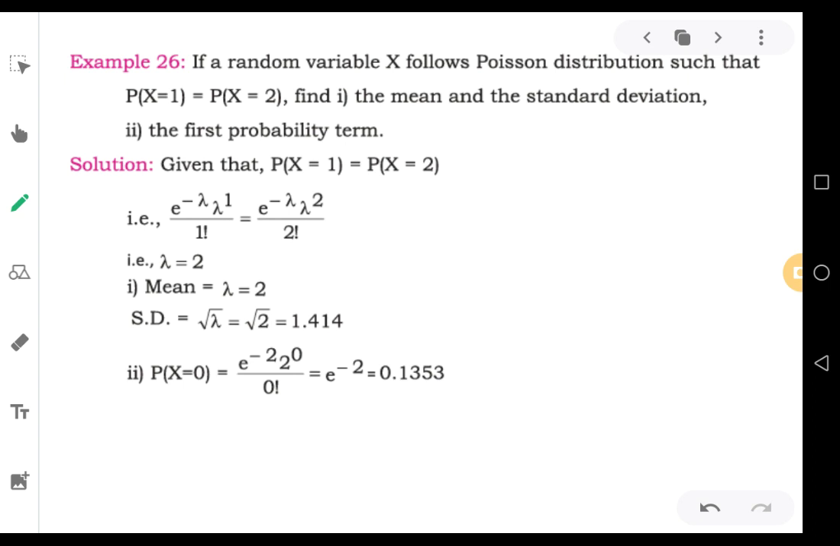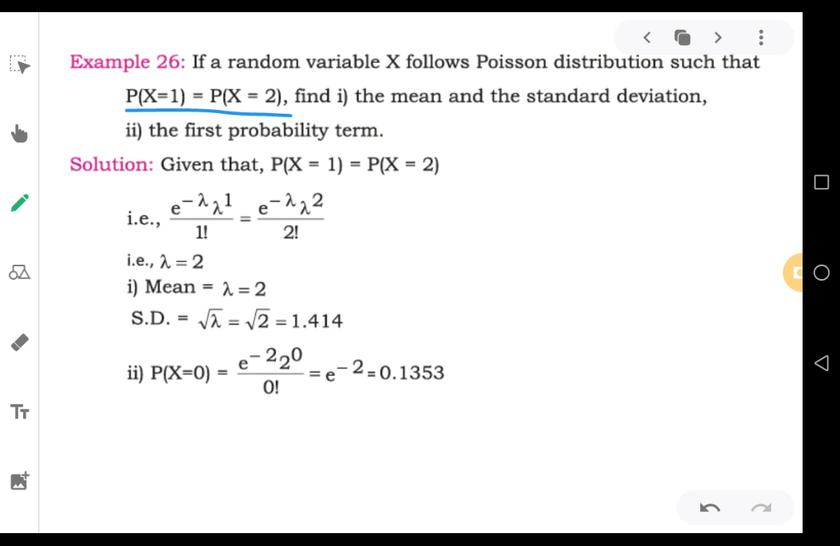If a random variable x follows Poisson distribution such that probability of 1 is equal to probability of 2, that means P(x=1) is equal to P(x=2). That means the answer for P1 and P2 are both the same, as they are mentioning the equals to symbol there. But what is the answer of P1 and P2? That is not given in the question, but only the relationship between P1 and P2 is given here. That means they both are equal. We are talking about probability terms.